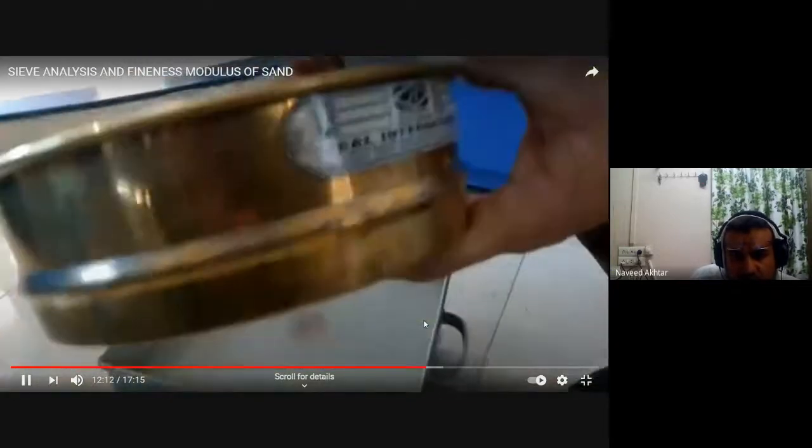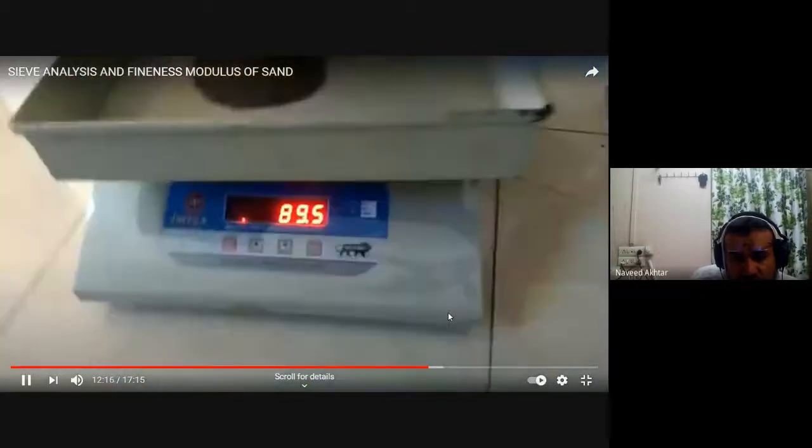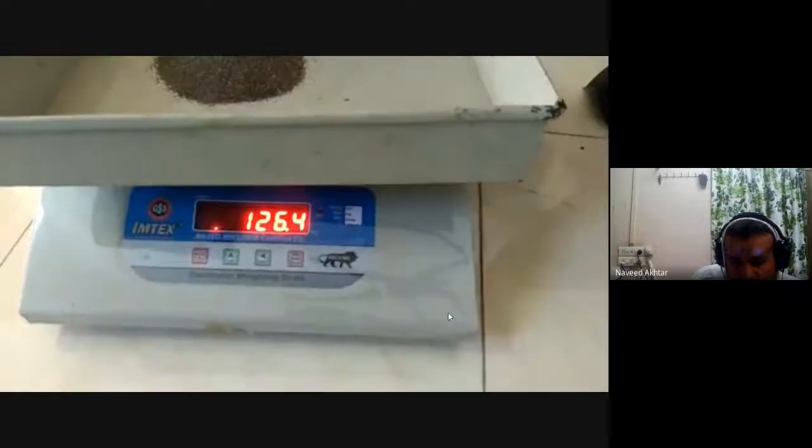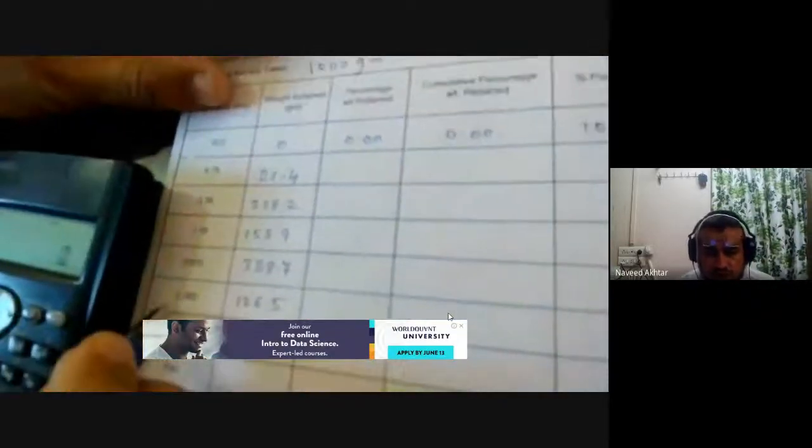Then similarly we weigh the 300 micron, at 126.5. Write down each value properly.